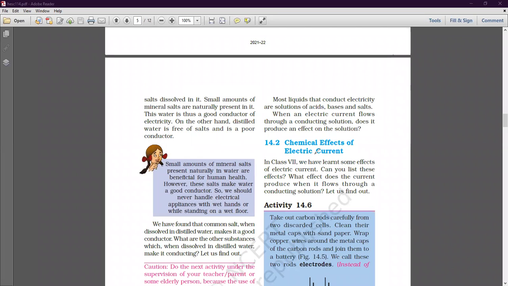Again, I told you the name of the chapter is chemical effect of electric current, and till now we have only prepared the base of the chapter. The main portion, the very interesting topic that you have to understand in the chemical effect of electric current, will start from the next session. That is the core meaning of chemical effect of electric current that will be started from the next session.